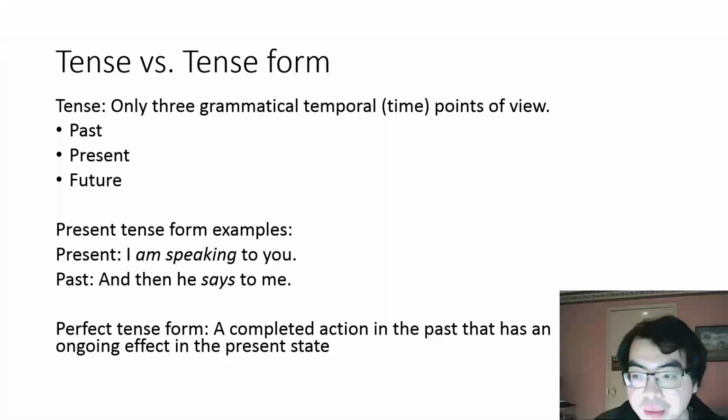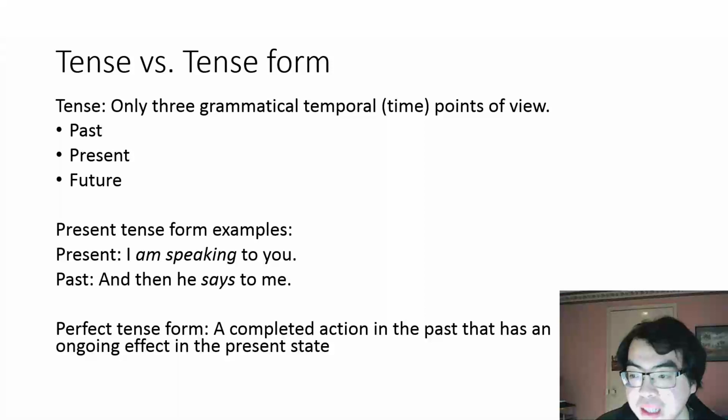But we can't simply map a tense form to a particular tense, as certain tense forms can be used in different tenses. For example, the present tense form can be used in the present tense, simply, "I am speaking to you." But it can also be used in the past tense, even in English. Suppose I am retelling a story about something someone said to me, and then he says to me... Another example is the perfect tense form, which refers to both the past and the present tense, as it is a completed action in the past that has an impact on the present state.